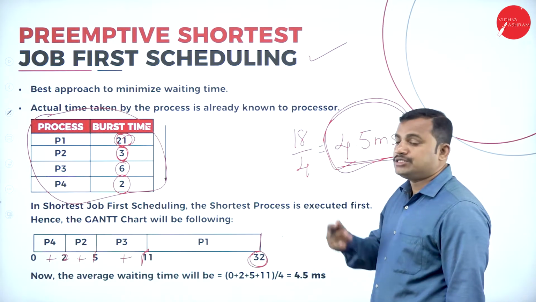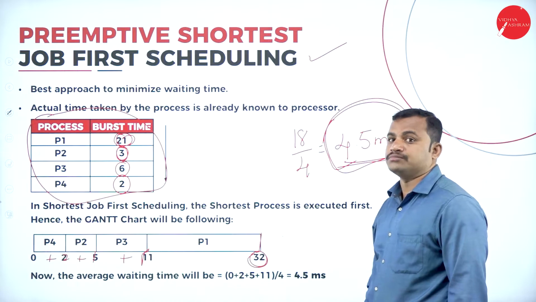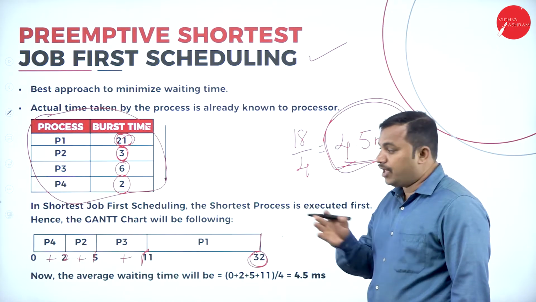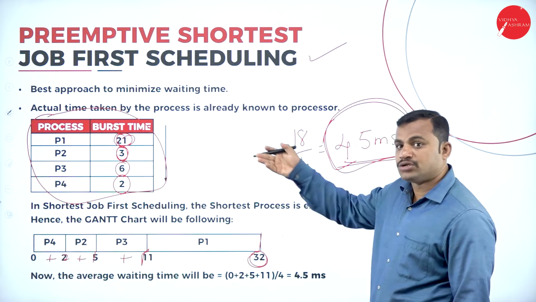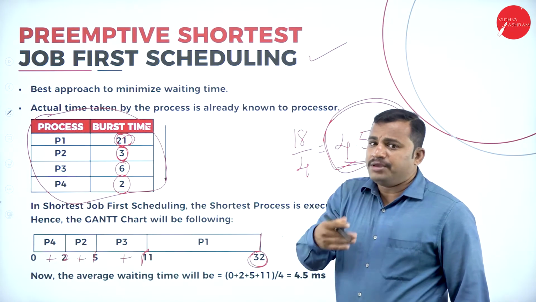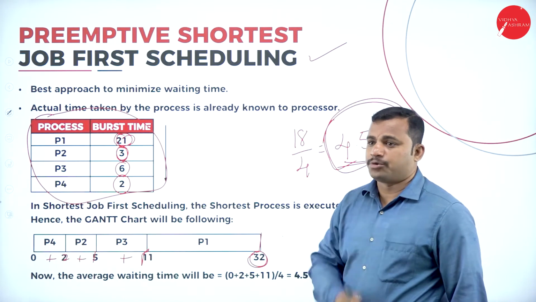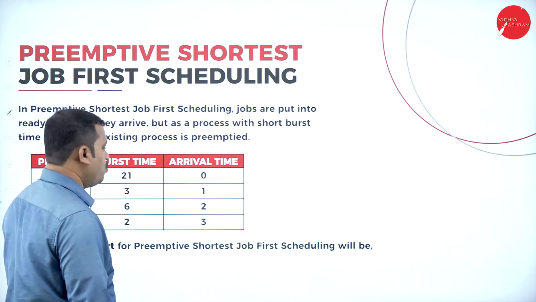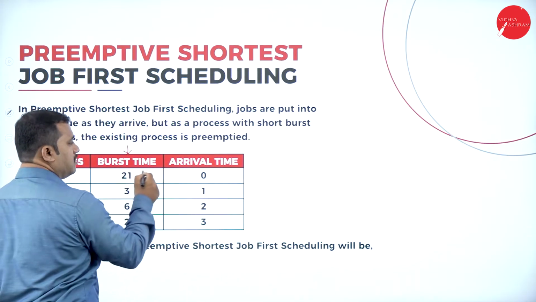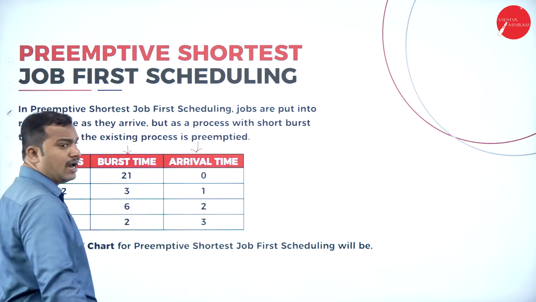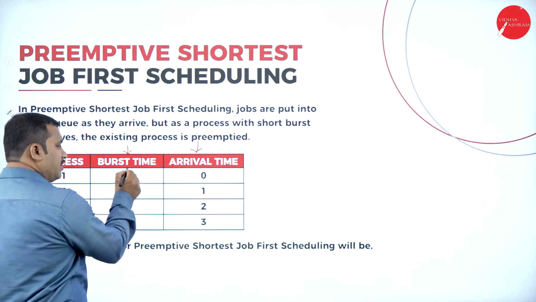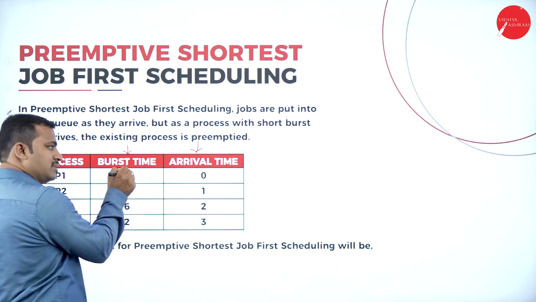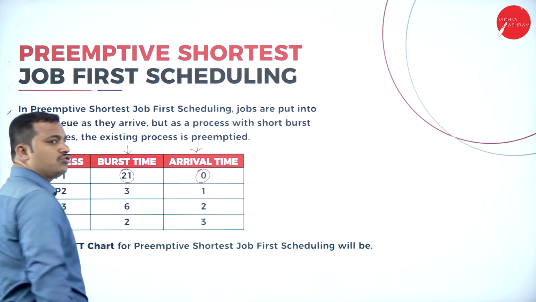If that is the case, which is the next type of scheduling algorithm? Please don't worry, I will give more questions on these algorithms so that it becomes familiar to you while solving problems. Next, we have two columns here. The first column indicates the burst time and the other column indicates the arrival time. Process P1 requires 21 milliseconds, and it arrives at the 0th millisecond.